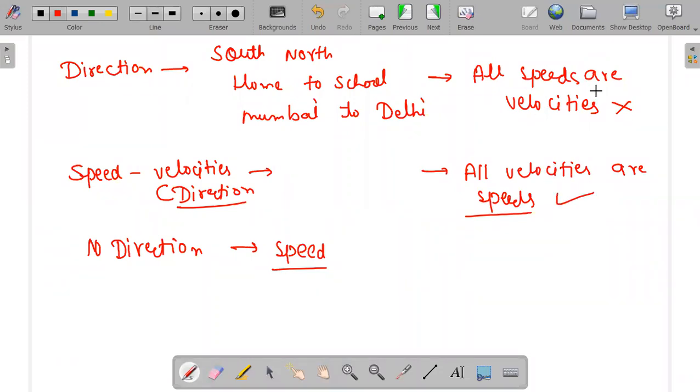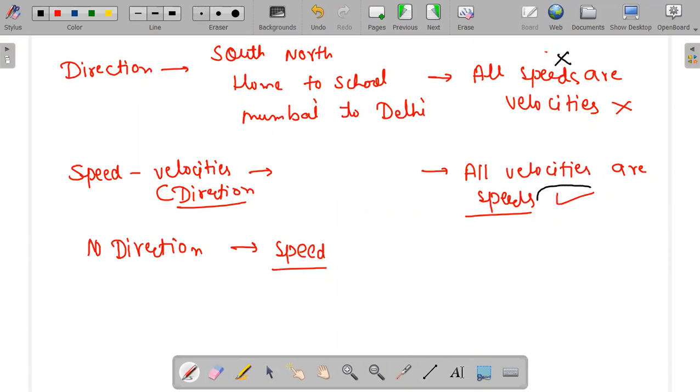Why speed cannot be velocity? Because velocity needs direction. And why velocity is speed? Because speed doesn't need any direction. So speed is not velocity, but velocity is speed.